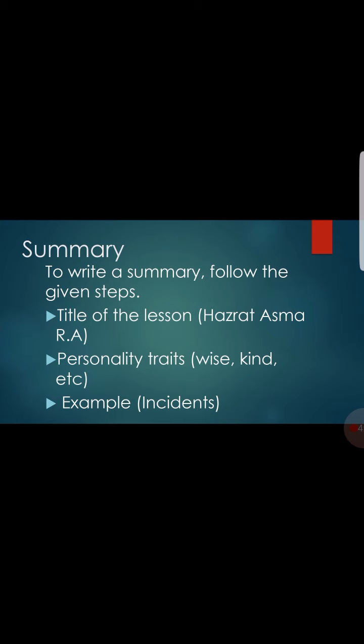Now comes summary writing. How to write a summary? You have to follow the given steps. First of all, you have to mention the title of the lesson. In this case, it is Hazrat Asma Raziyallahu anha. Then you have to explain the personality traits of Hazrat Asma. For example, she was wise, she was kind, she was generous, she was steadfast. Then you have to give examples of the incidents, but it should be in a summarized form.